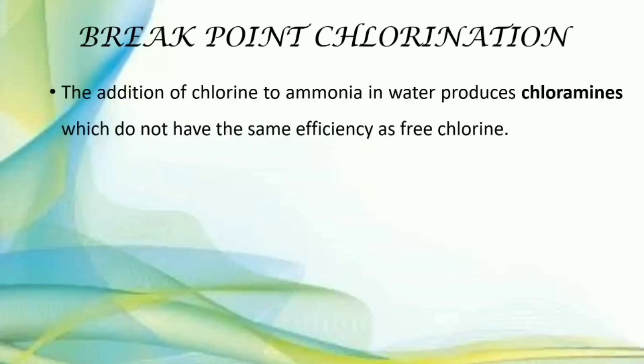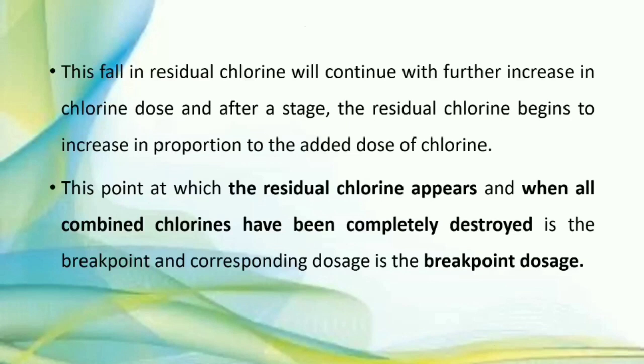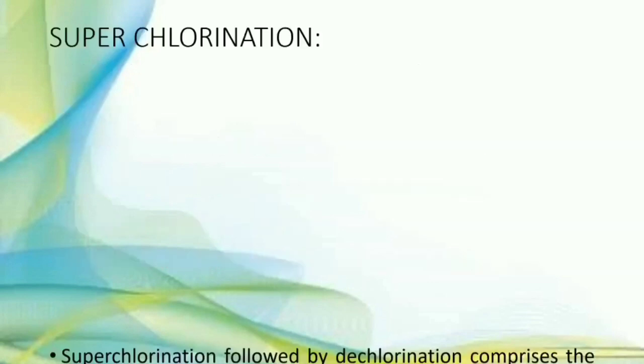Then breakpoint chlorination. It is the point at which residual chlorine appears and all combined chlorines have been completely destroyed. What is breakpoint chlorination? It is the point at which residual chlorine appears and all combined chlorine is completely destroyed. It is called breakpoint chlorination, and its dosage is called breakpoint dosage.